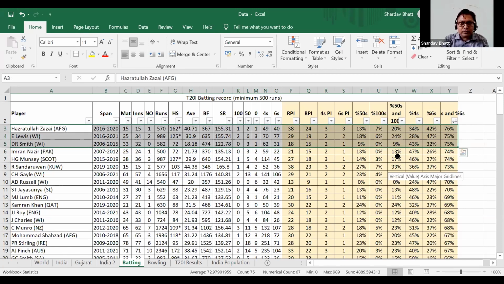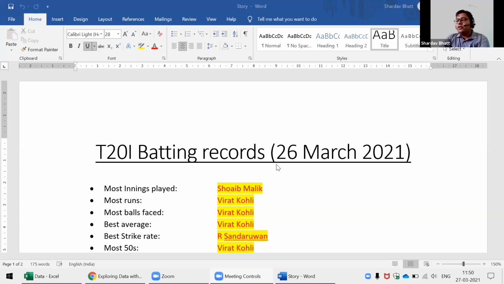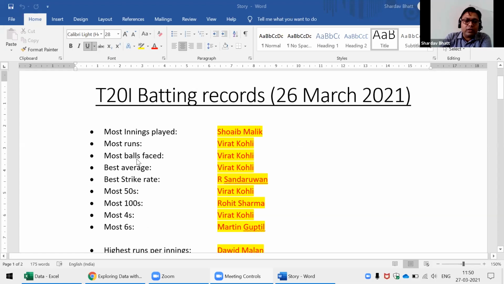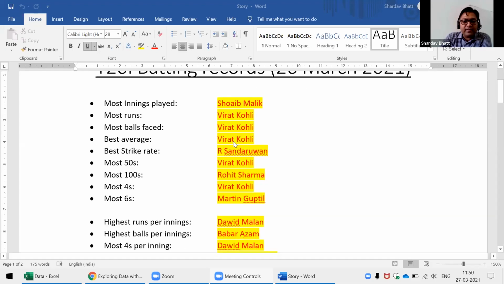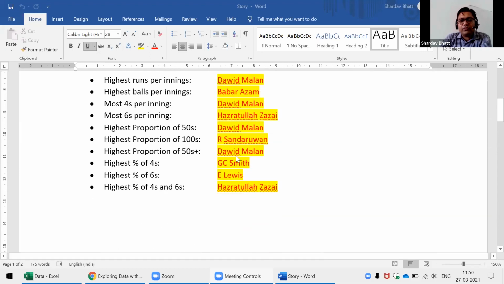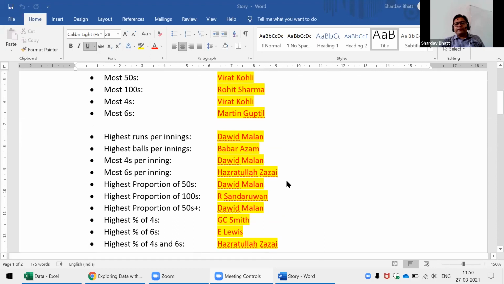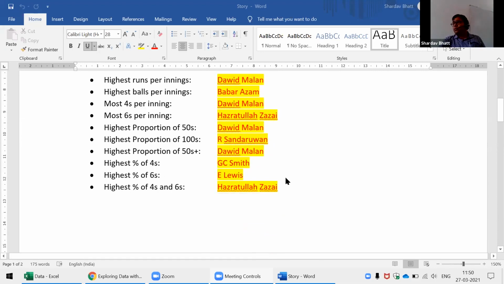And now I'll be sharing one more thing. My presentation is not over yet, but from this sheet, I can make this type of analysis. You can see these 2020 batting records. Most innings played by Shoaib Malik, most runs Virat Kohli, most balls faced Virat Kohli, best average Virat Kohli, strike rate. So this type of thing you can make. This is a data story, a story created from data.